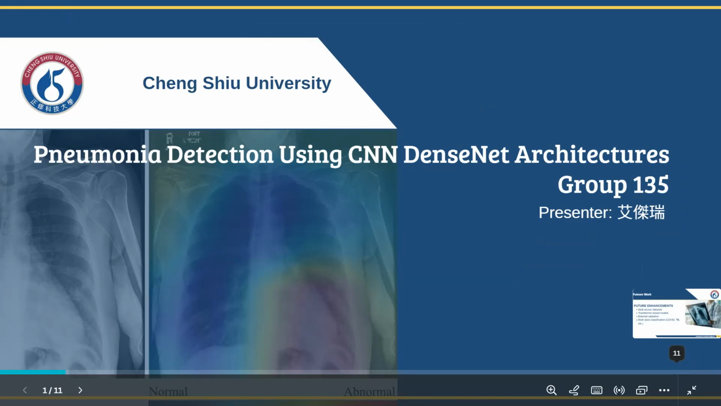I am group 135, and today I am presenting my final project on automated pneumonia detection using X-ray images. Pneumonia continues to be a major health concern worldwide, and early diagnosis is crucial to improve patient outcomes. In this project, I developed a deep learning based system designed to assist clinicians by classifying chest X-ray images as either normal or pneumonia.